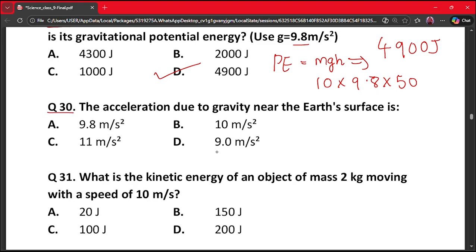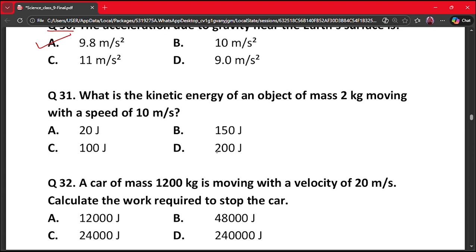The acceleration due to gravity near the Earth's surface is A. 9.8 meter per second square, B. 10 meter per second square, C. 11 meter per second square, and D. 9 meter per second square. The correct answer is very easy. It is option number A. Our next question is question number 31.